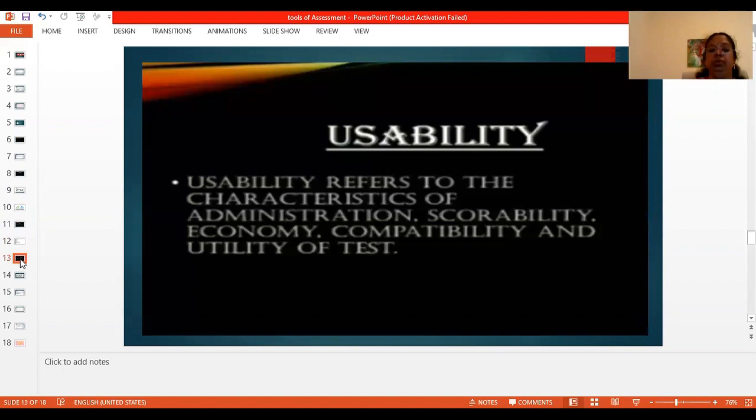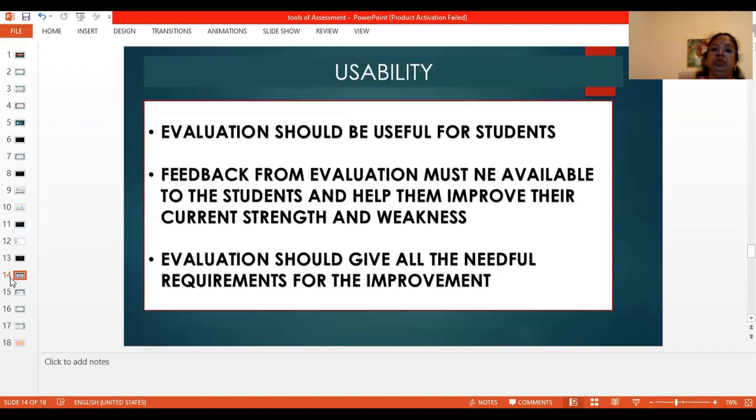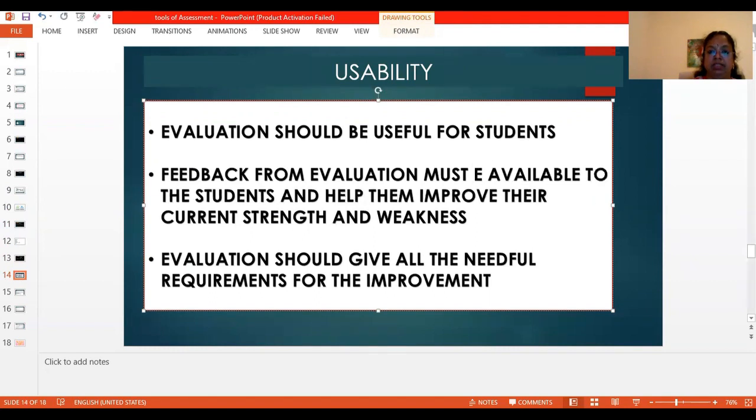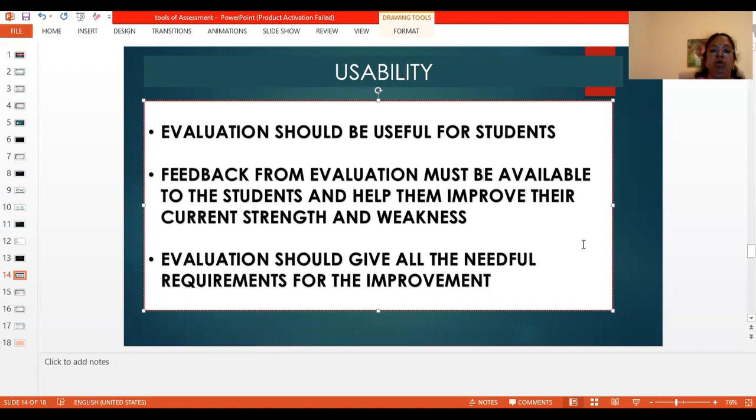Now we go to usability. Usability refers to the characteristics of administration, scoreability, economy, compatibility, and utility of the test. So the evaluation of the test should be useful for the students, and the feedback from the evaluation must be available to the students and help them to improve their current strengths and weaknesses. So evaluation should give all the needful requirements for the improvement. Then it is said to be useful.